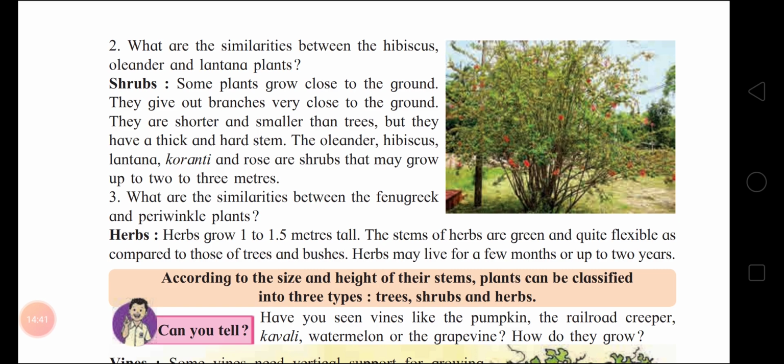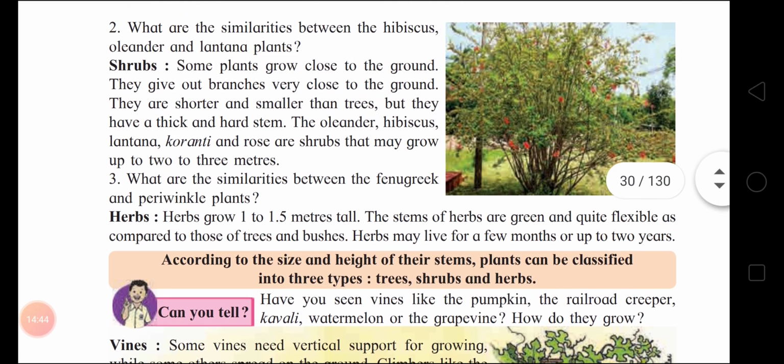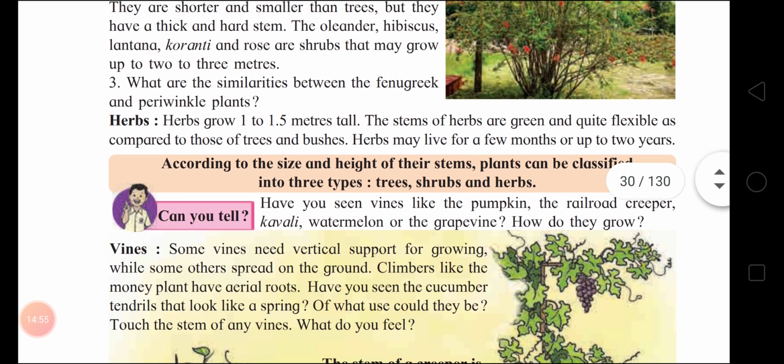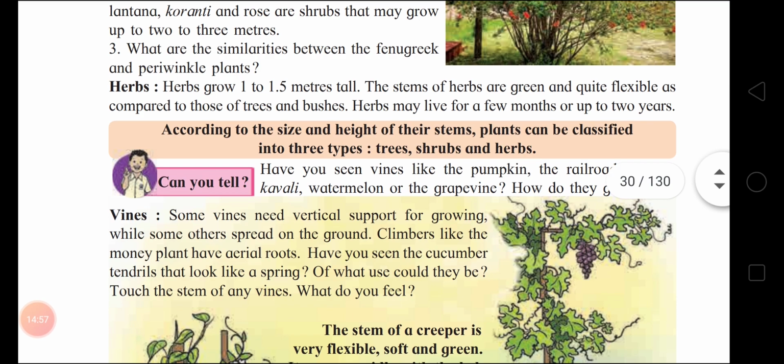Next, herbs. What are the similarities between the fenugreek and periwinkle plants? Fenugreek and periwinkle are small herbs. Now we'll read about herbs. How will you describe herbs? Herbs grow 1 to 1.5 meters tall. The stems of herbs are green and quite flexible as compared to those of trees and bushes.